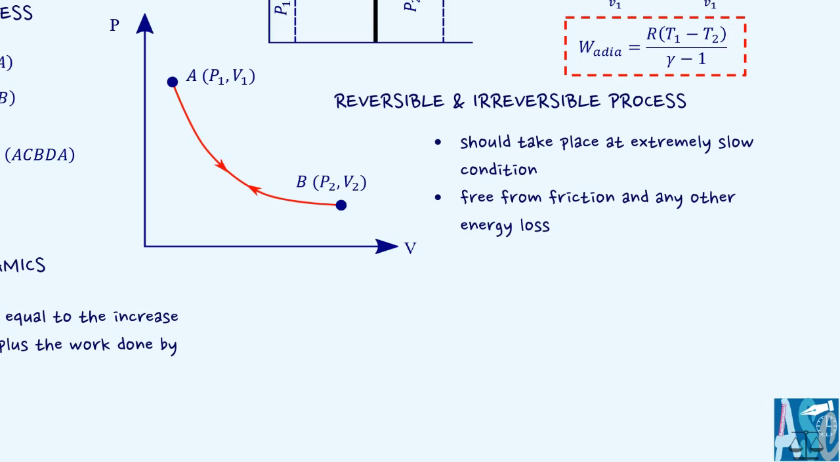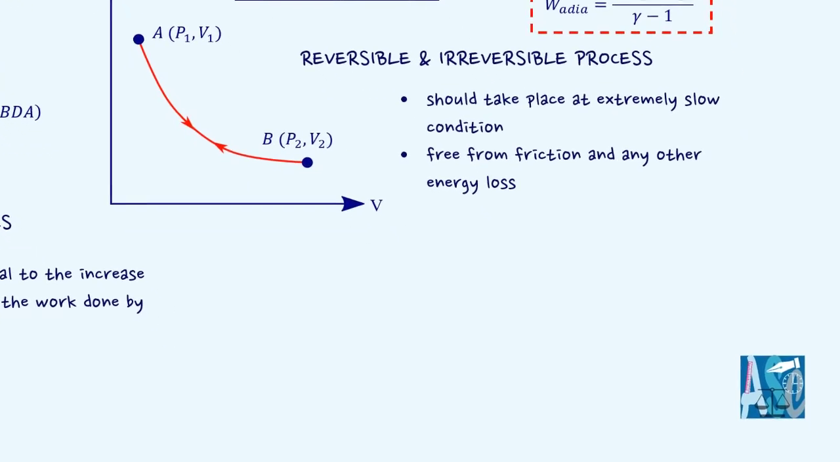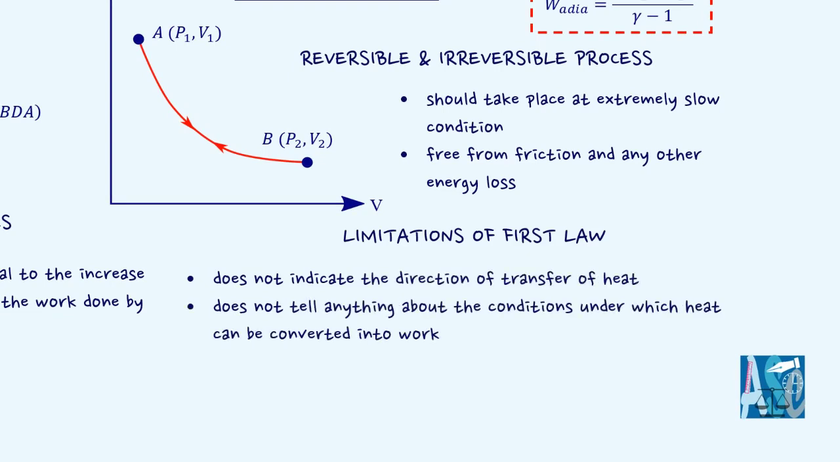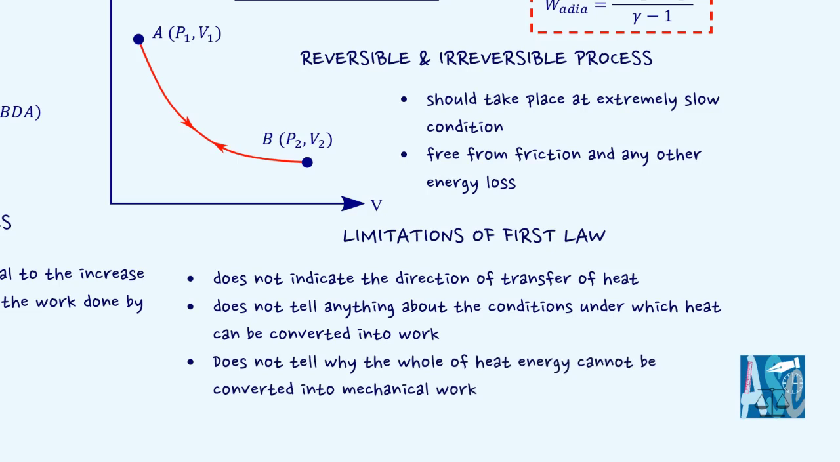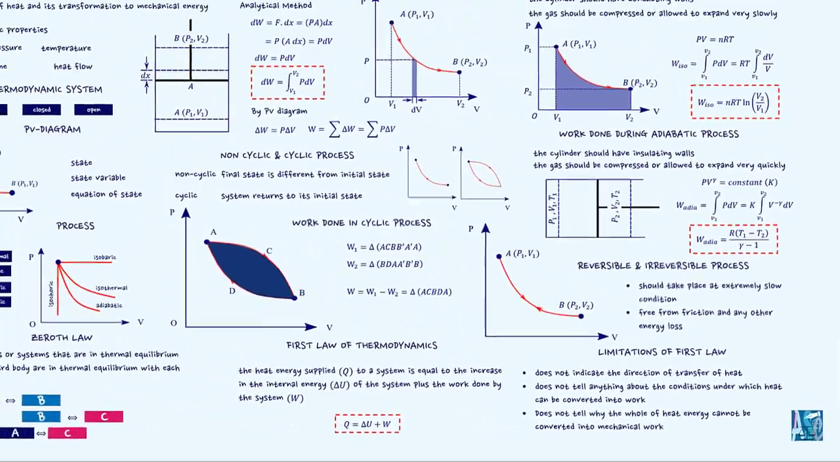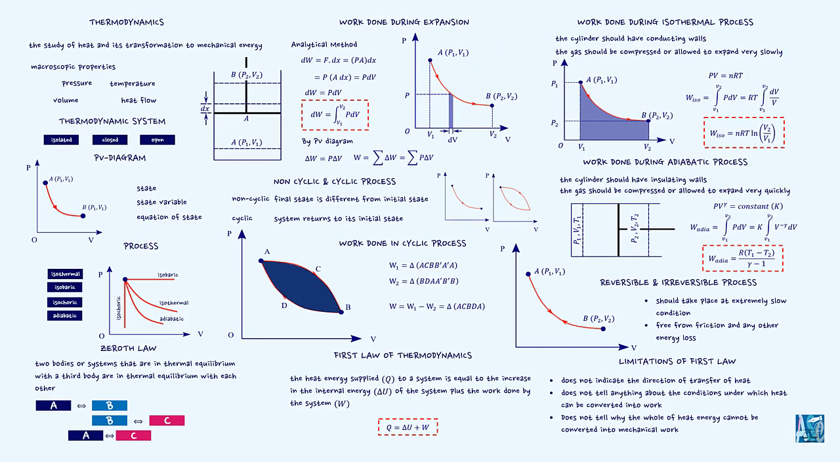The first law of thermodynamics failed to answer the following. It does not indicate the direction of heat transfer. It does not tell anything about the conditions under which heat can be converted into work. It also doesn't tell why the whole of heat energy cannot be converted into mechanical work continuously. To summarize, here we have discussed the fundamentals of thermodynamics, the zeroth law of thermodynamics, and the first law of thermodynamics.